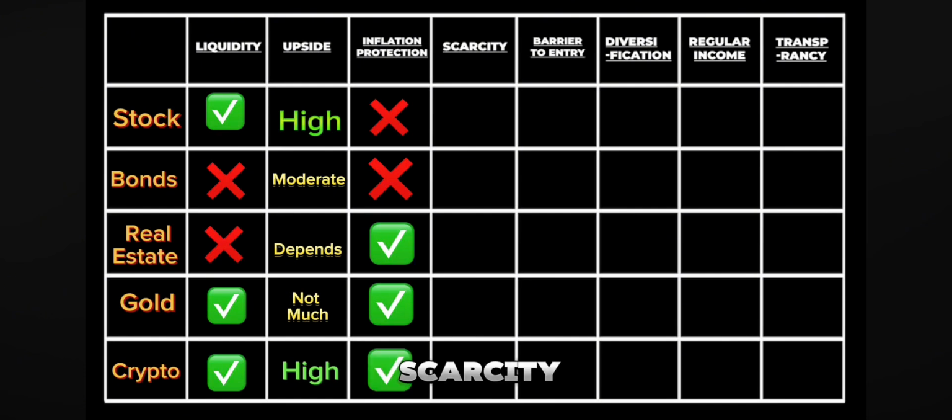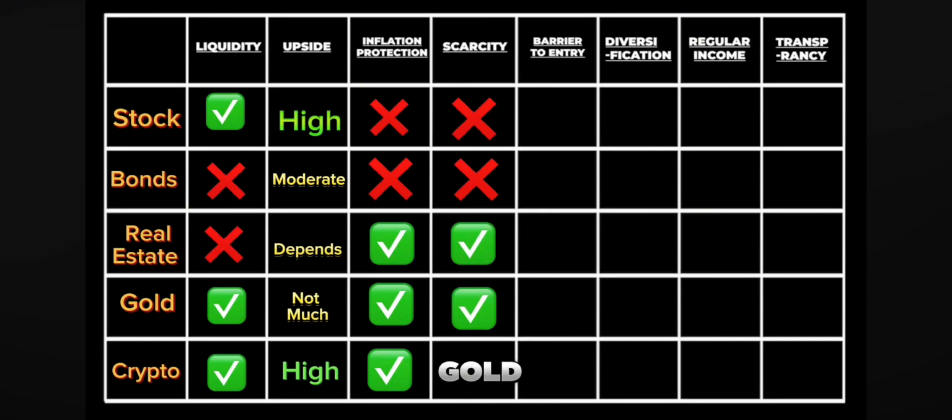Is stock scarce? No, if the owner wants to issue more pieces of stock to the market, they can do that. Same with bonds. How about real estate? The answer is yes, because land is limited. We all know gold is limited. How about crypto? The answer is yes, because Bitcoin only has 21 million pieces.